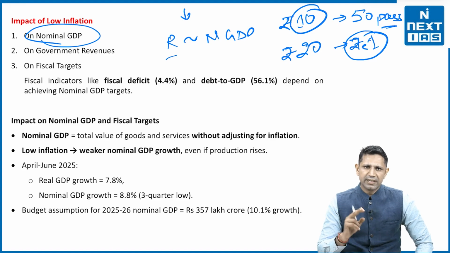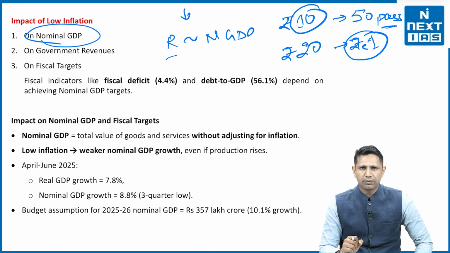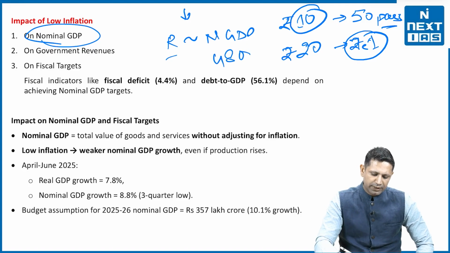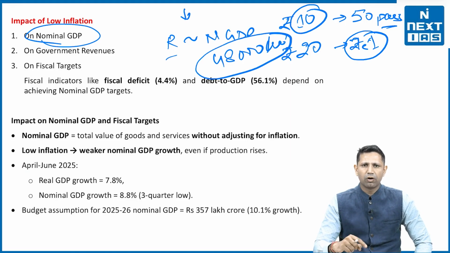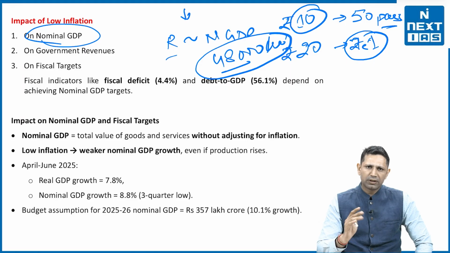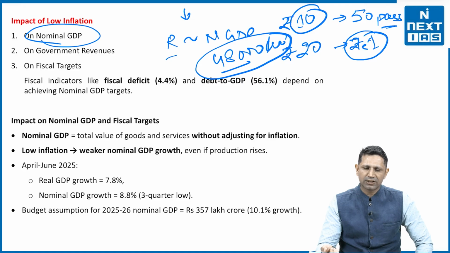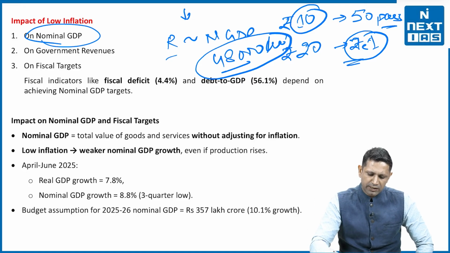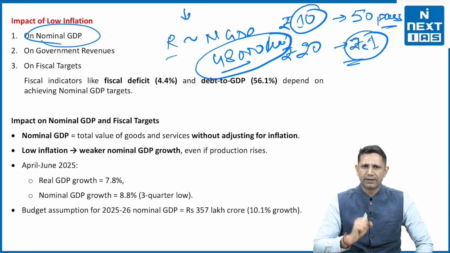Second thing, GST. Already we have brought the 2.0 reforms. Already there is a forecast that the government will be getting 48,000 crore rupees less revenue this year after these reforms, or annually there will be a reduction of 48,000 crores. So first of all, there is already a reform due to which there is going to be a dip in tax collection. Secondly, the inflation is very, very low. That's why the government revenues have also declined.